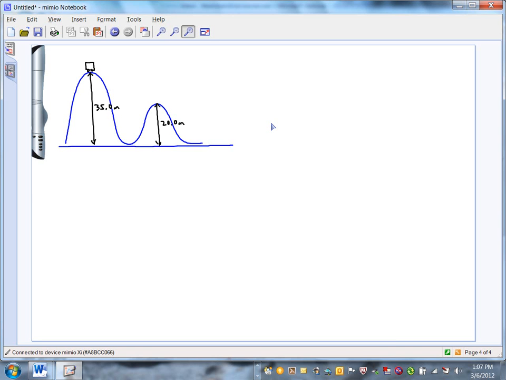Now, if this is the very first hill, are you typically moving real fast at the top of that first hill? Usually real slow, right? And that chain pulls you very, very slowly up to the top of that first hill. Let's say by the time you get there, you're going 5 meters per second, which, if anything, is probably faster than what you typically go. And here's the problem. I'd like to predict what your speed is going to be at the top of the second hill, just knowing what it is at the top of the first hill.